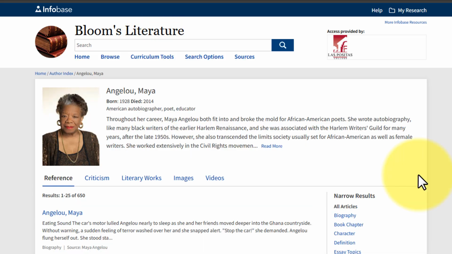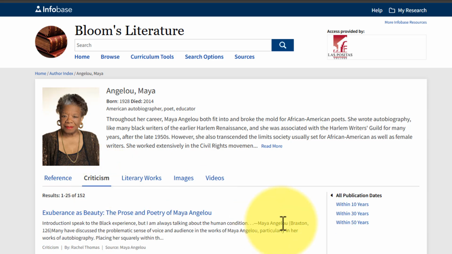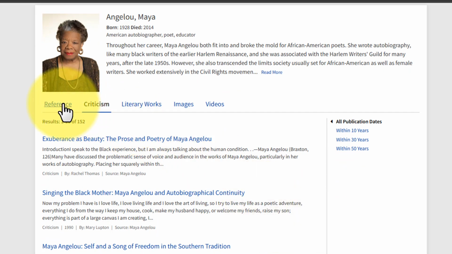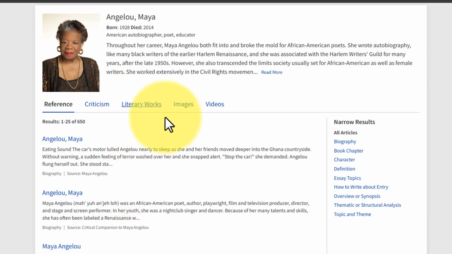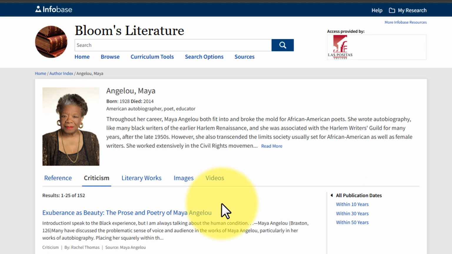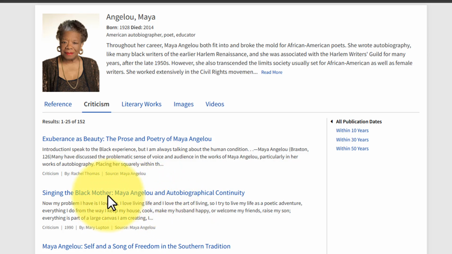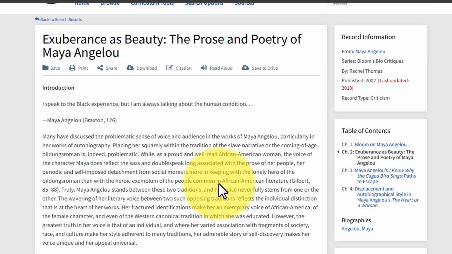The database will now show you different information sources sorted by type below. When looking for a literary criticism, click the Criticism tab. Review the other sources too, since you often will need multiple sources when writing about literature. Click on any item that seems relevant to view more about it, including the author, publication details, and a summary